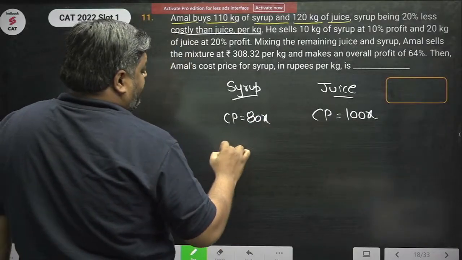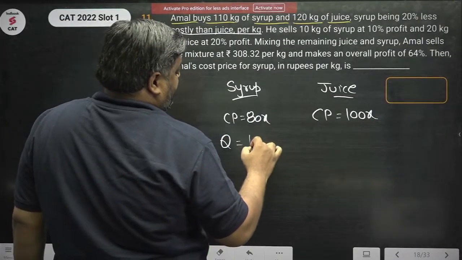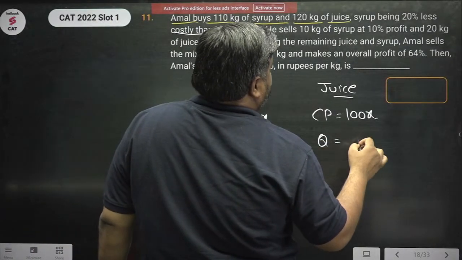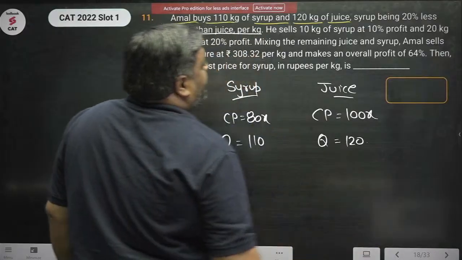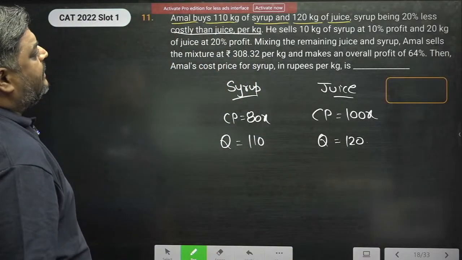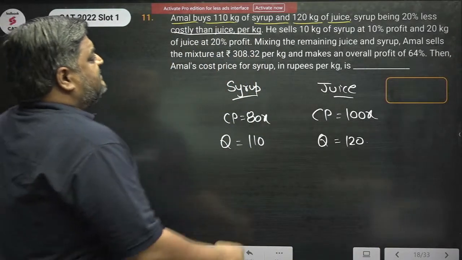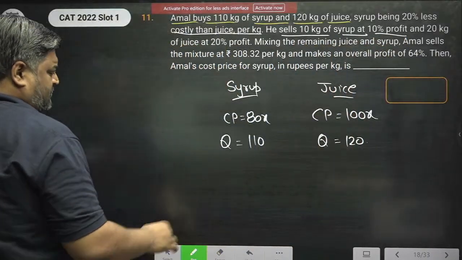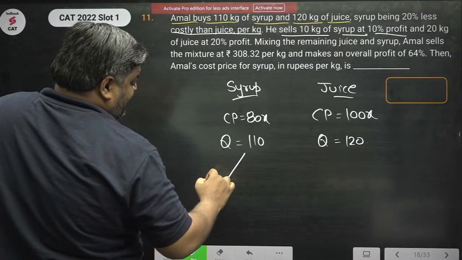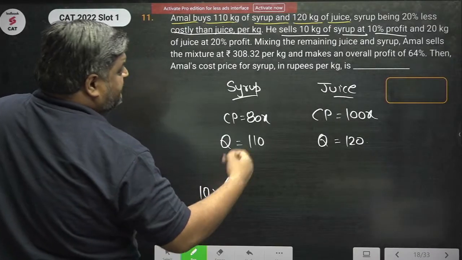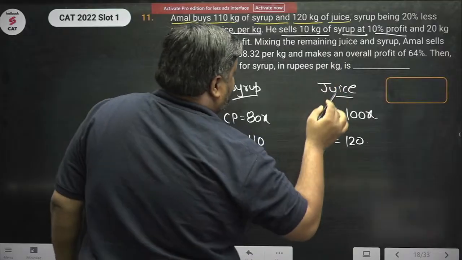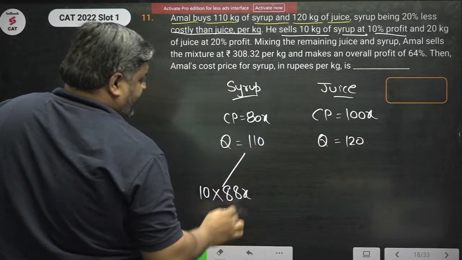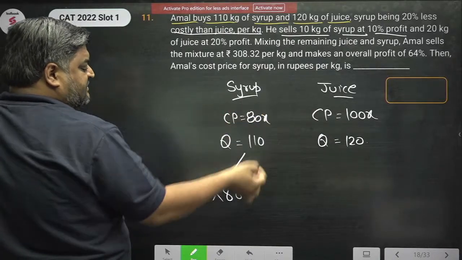Okay, quantity की बात कर लें. So this is how much? 110 kg, and the quantity here is 120 kg. He sells 10 kg of the syrup at 10% profit. So out of this 110 kg, he sells 10 kg at 10% profit. So 10 kg of syrup is sold at 88x. Right? 80x is the cost price, 10% profit, 88x.